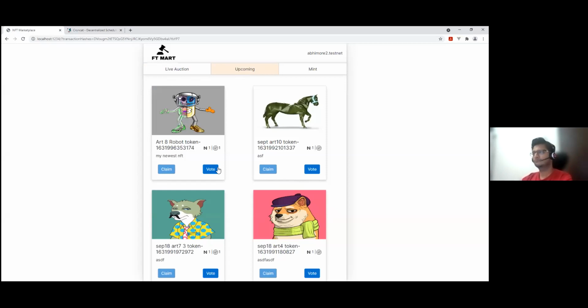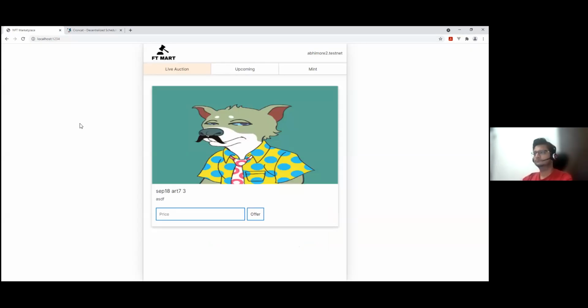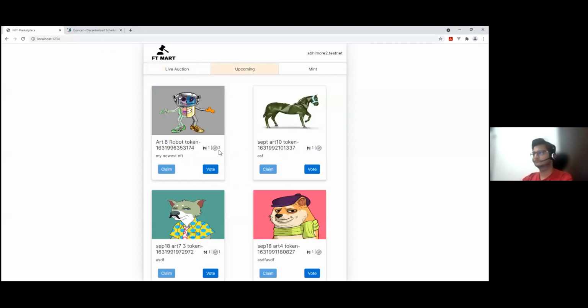So we can probably vote more than the number of votes that the 2972 token has. Now I think it has been voted again. Abhishek, can you click on the upcoming tab? The number of votes for this particular token is 2 now. I guess now I will wait for the Croncat to call the get highest voted token.